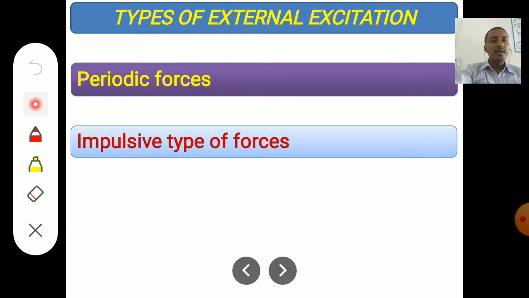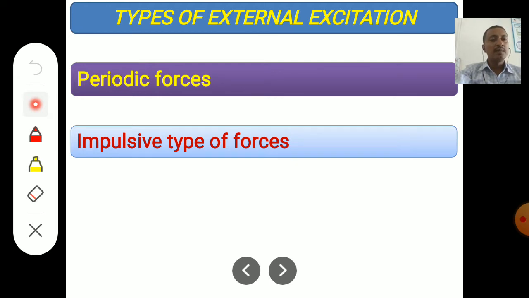Next is impulsive type of forces. In this case the time is fixed, the force will be applied after every second, or after 2 seconds, after every 3 seconds, like that.